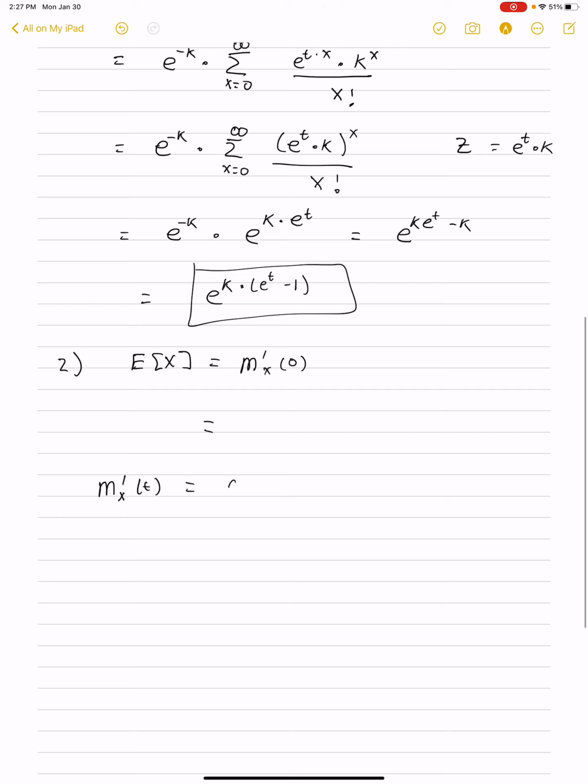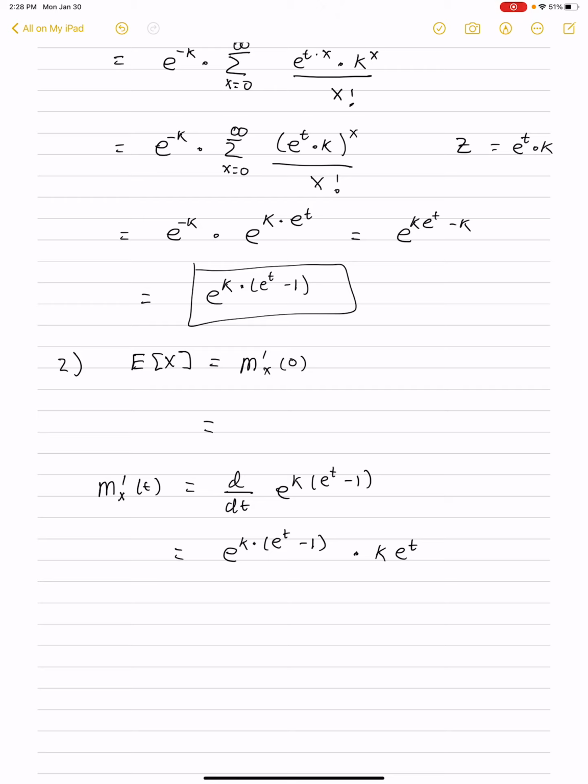This is the derivative with respect to t of e to the k times e to the t minus 1. Using the chain rule, the derivative of the exponential is itself, times the derivative of the inside function, which is the exponent, and that is just k e to the t.